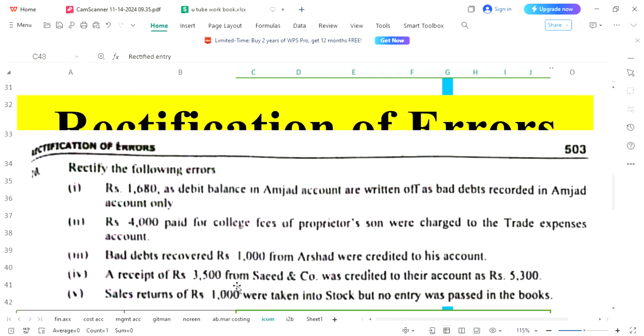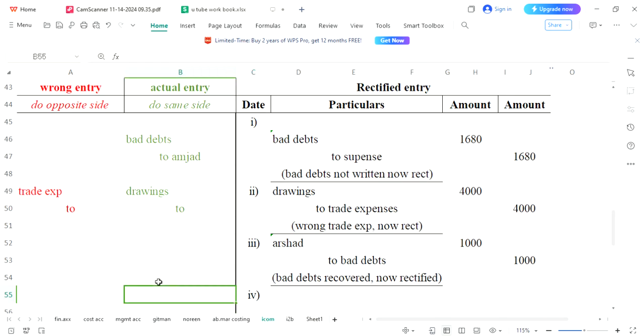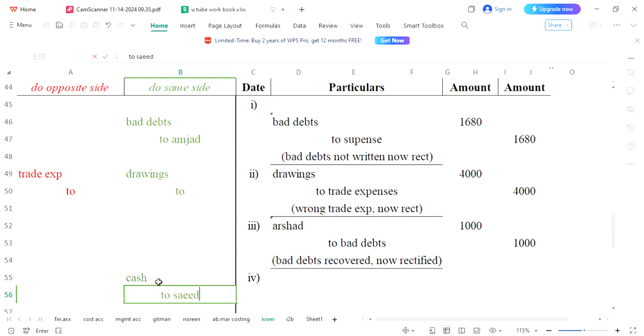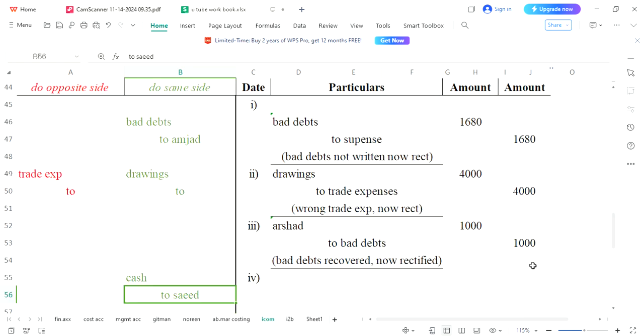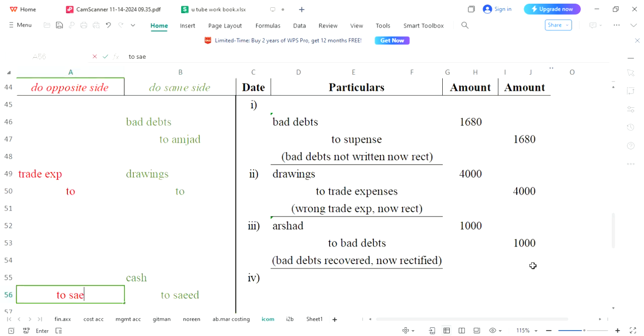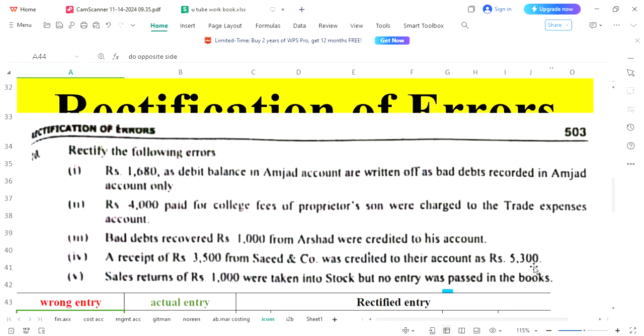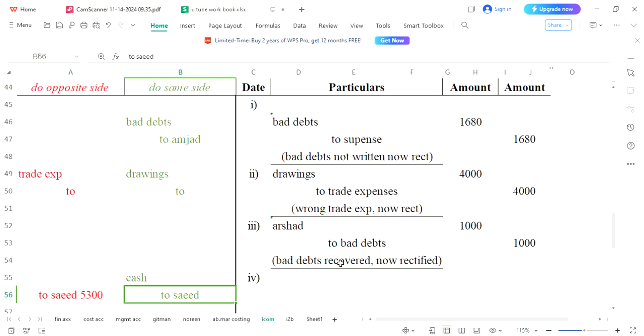A receipt of rupees 3500 from Saeed. Receipt means you have received the cash. So cash received from Saeed. Original entry is cash to Saeed. Okay, what mistake they have done was credited there. That means they are talking about Saeed. Amount has been written as 5300. So they have credited Saeed but with 5300 while the original amount was 3500. So here you will write 3500.